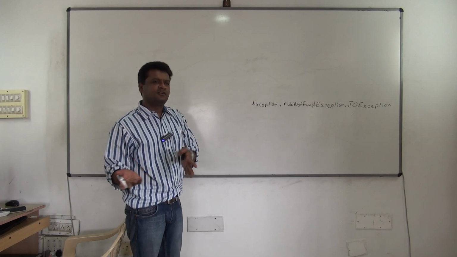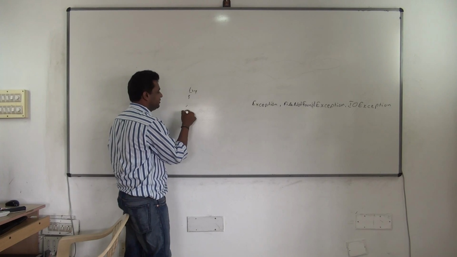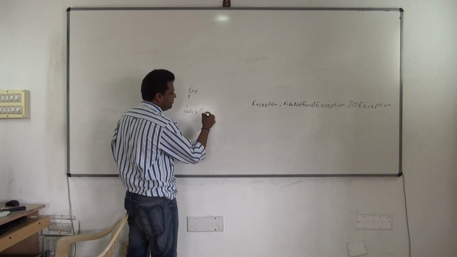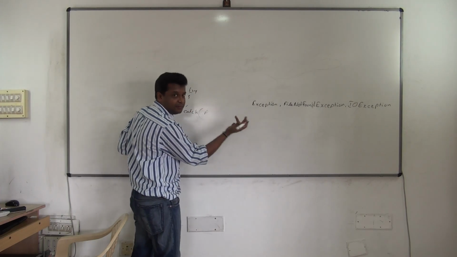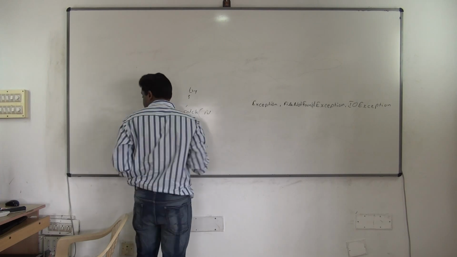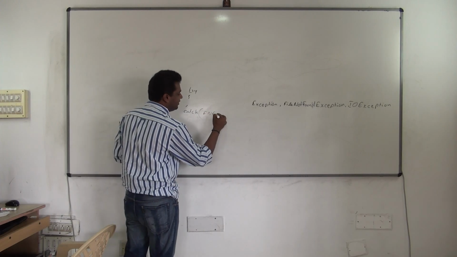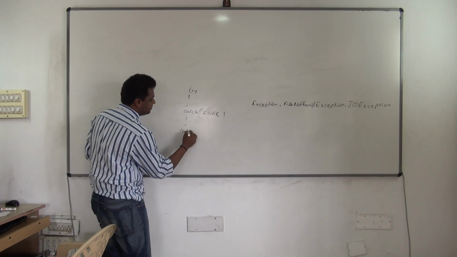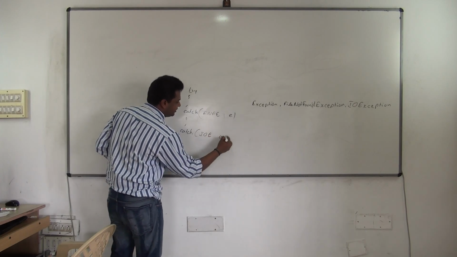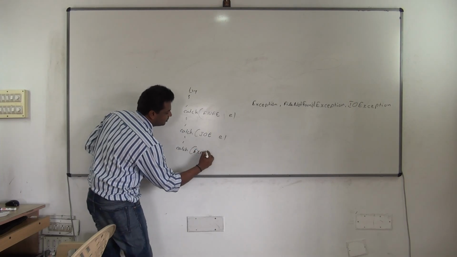If it is ArithmeticException or IndexOutOfBounds, you can write it in any order. But for this, you should be careful. So first, try, catch. First, which catch? I wrote it with the order jumbled, but in actual cases, you can see the hierarchy tree. Lowest is what? FileNotFoundException. Write it fully. You have to write FileNotFoundException. Then next catch will be what? IOException. FileNotFoundException e, IOException e. Then what? Catch Exception e. For interview purposes, you should know this.